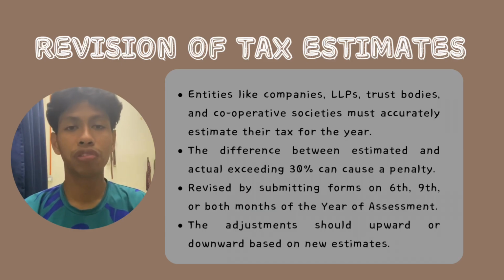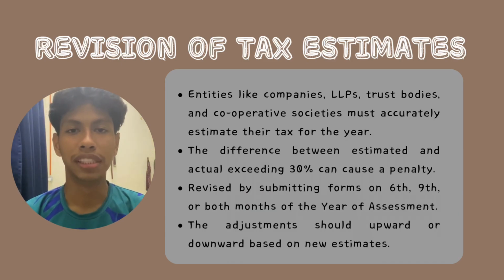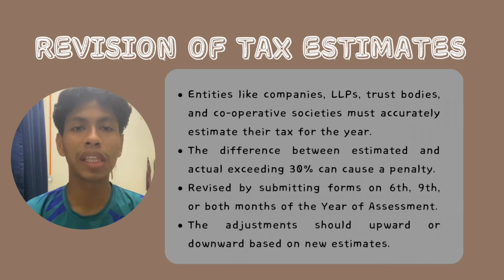So next, we move to revision of tax estimates. In a self-assessment regime, entities such as companies, LLPs, trust bodies or cooperative societies are expected to pay the appropriate tax for the current year. A penalty will be imposed if the difference between the estimated tax and the actual income tax payable exceeds a 30% margin of error. To avoid such a penalty, revising estimates is essential.